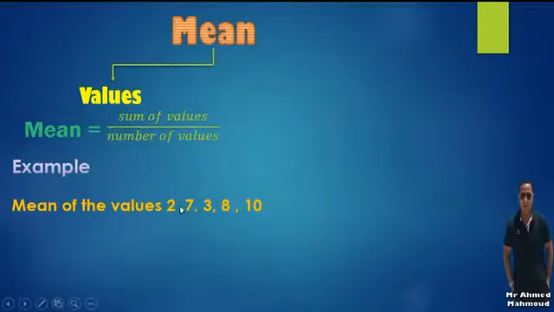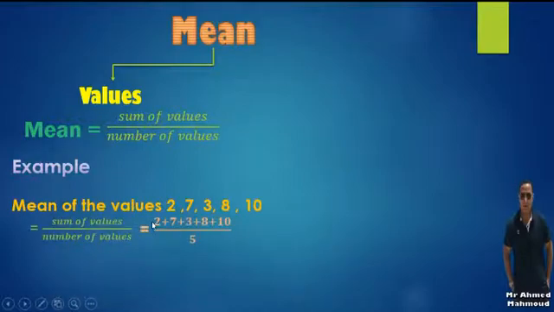Here we have 1, 2, 3, 4, 5, so there are 5 values. Then the mean equals the sum over the number, which equals 2 plus 7 plus 3 plus 8 plus 10 over 5, which is equal to 6.